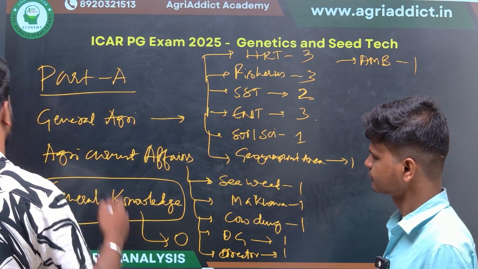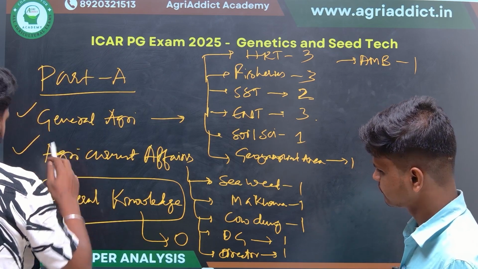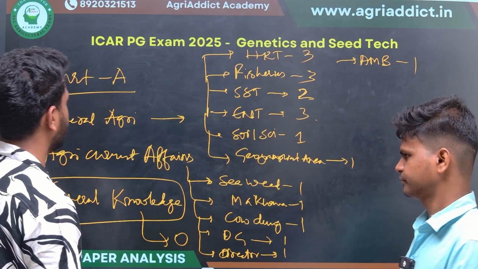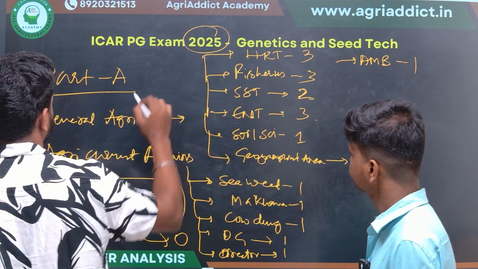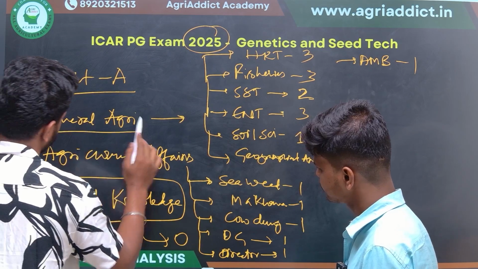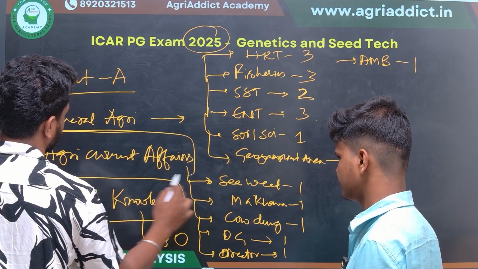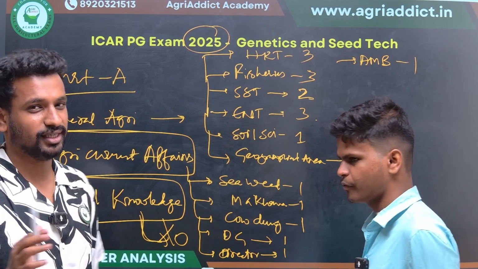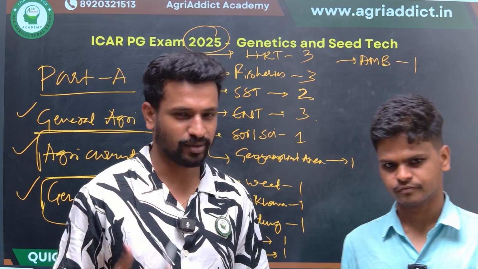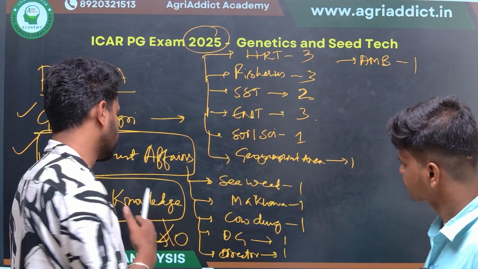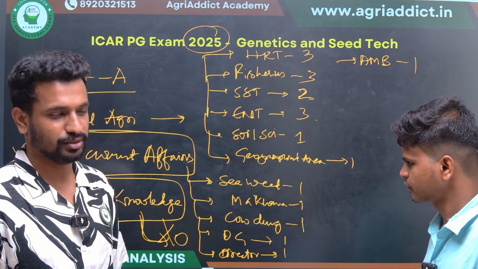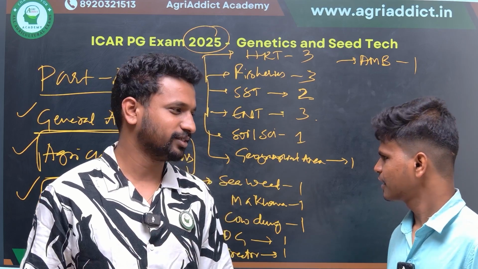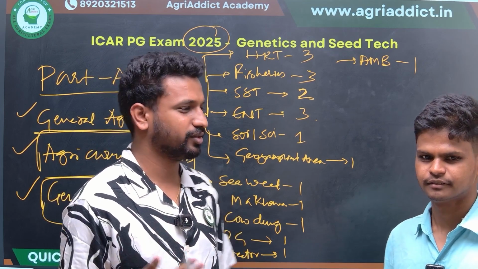As you can see, in Part A mostly questions come from general agriculture, agriculture current affairs, and general knowledge. But in 2025, the questions came only from general agriculture and agriculture current affairs. There were no questions from general knowledge. But you can't neglect it if you are preparing for the coming years, because in previous years questions have come from general knowledge also. You can't sit and prepare for this during the exam time. It's all about the residual knowledge that you have.